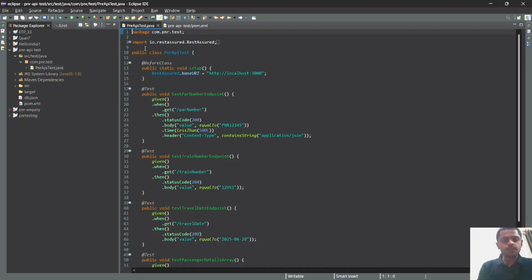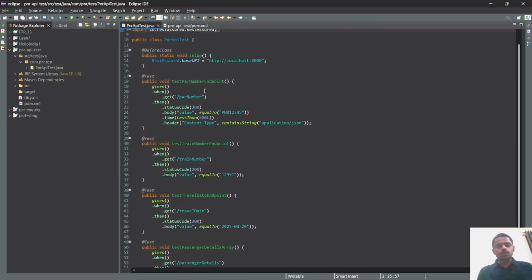First of all, we will import the RestAssured file, import io.restassured. This will import the RestAssured dependency. For doing the testing, we have to give the URL of the mock server API. So we have used RestAssured.baseURI for giving the URL of our mock API server.